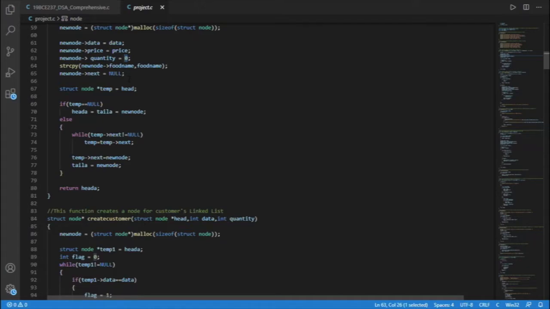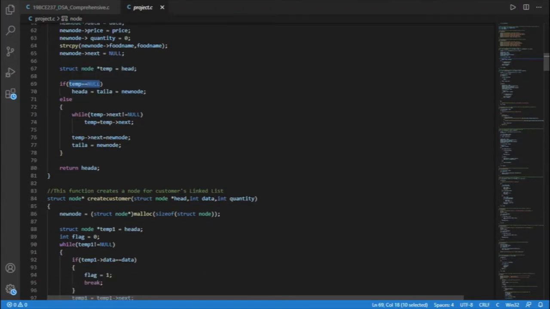This if-else statement is for checking whether the node is the first node of the linked list or there already exist some nodes in the linked list. If temp is null, that is, if the linked list is empty, then head and tail are assigned the new node. And if the linked list is not empty, we traverse till the end of the linked list and add the new node to the next of the existing last node.